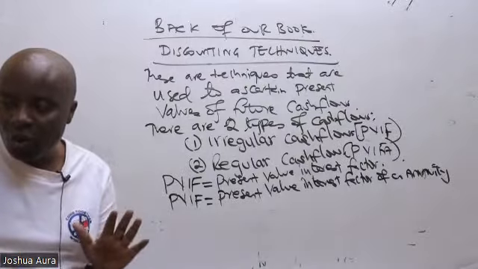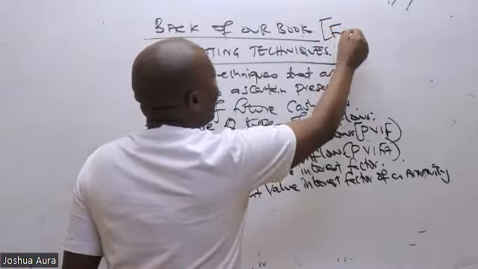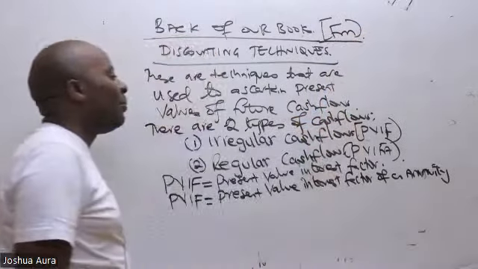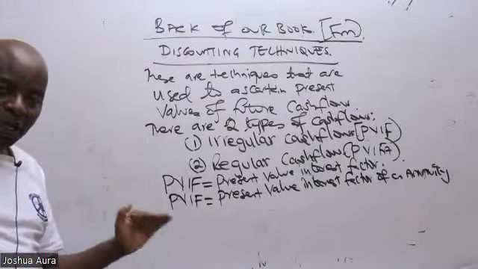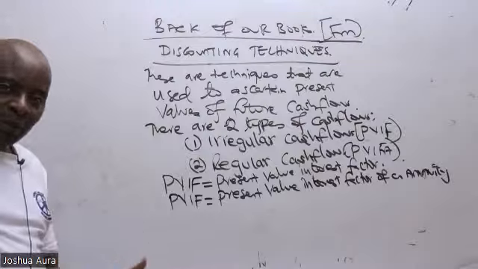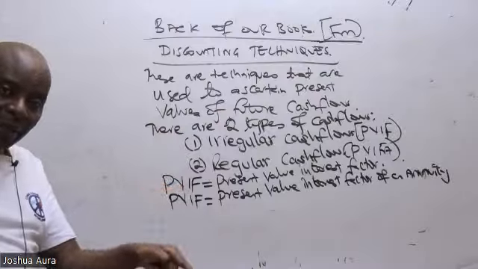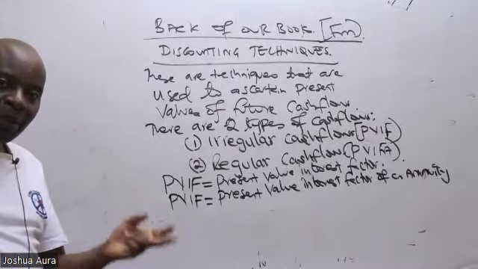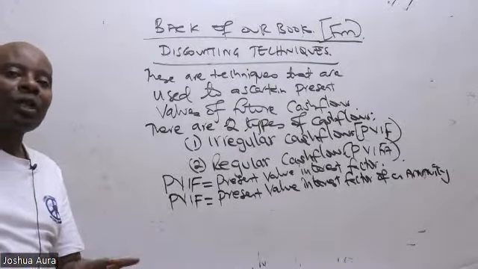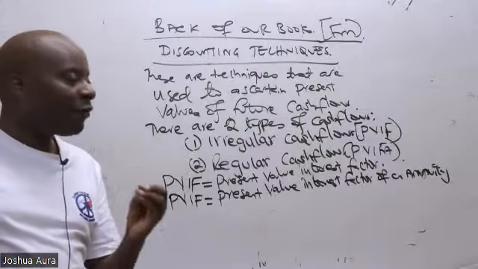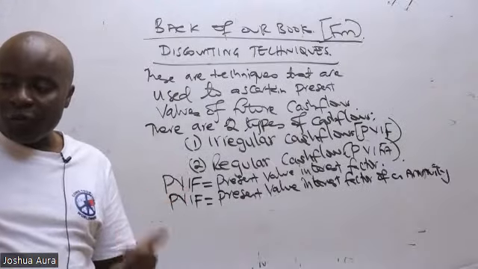So can I kindly know whether we are together up to here? Is there somebody who can tell me whether they have been able to write up to here? This is so important to me as I put down my foundation for purpose of doing a past paper question. You can't miss an exam question, this exam coming. You can't miss a question on NPV, payback period, discounted payback period, IRR, and all those particular models that I'm mentioning here. Of course, they need enough knowledge of discounting. So I would want to know whether we are together up to here. Have you guys been able to write up to here?